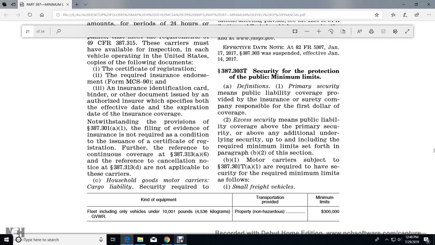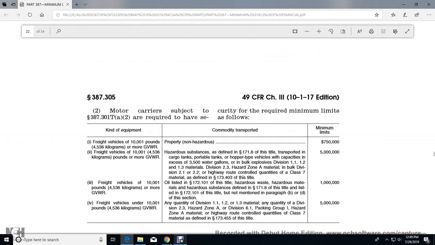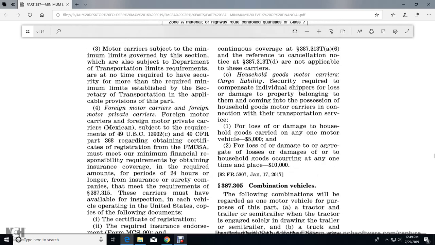B1: Motor carriers subject to 387.301 A1 are required to have security in the required minimum limits for small freight vehicles. Motor carriers subject to 387.301 A2 are required to have security in the required minimum limits as follows.